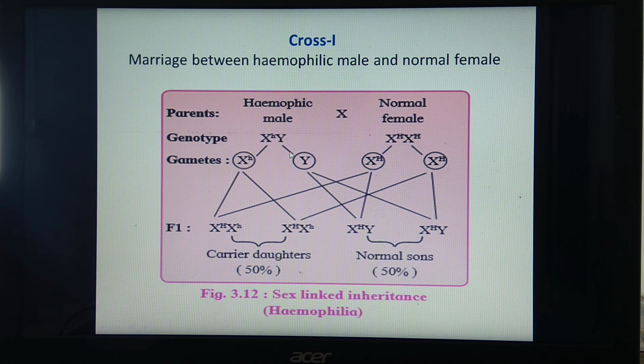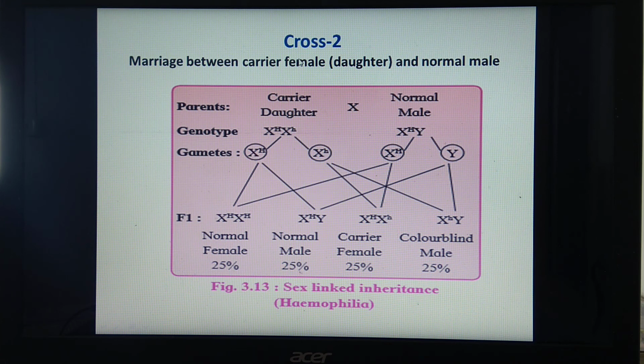We'll see another cross, cross number 2. Marriage between a carrier female, that is the daughter, and a normal male. Carrier daughter, genotype X capital H X small h, and for the normal male it is X capital H Y. Here capital H is for the normal condition.